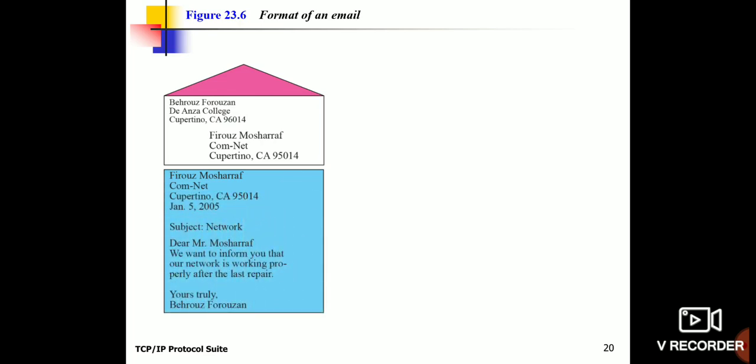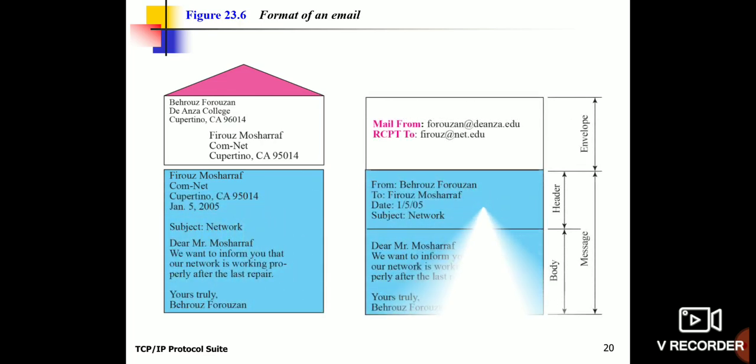So now we'll see what is the format of email. The format of email is very simple. Email will have an envelope, a header, and the body of the content. The header and the body of the content together are called a message. Whenever you compose and send an email, you can see from, to, date, and subject. This is called the header. And the body of the content is whatever we type in the body portion.